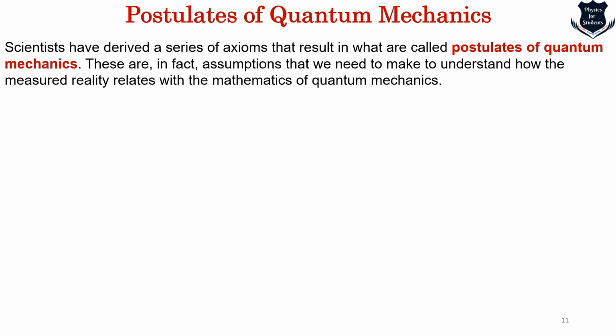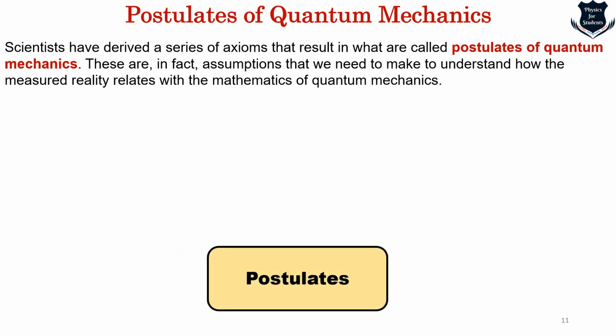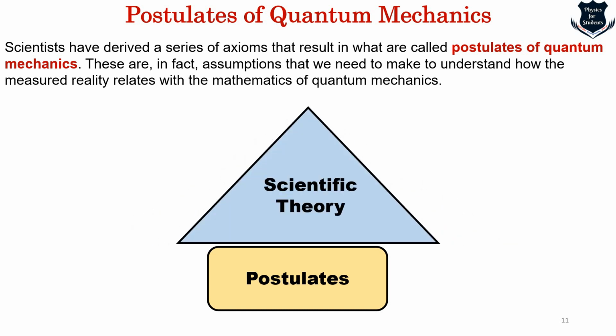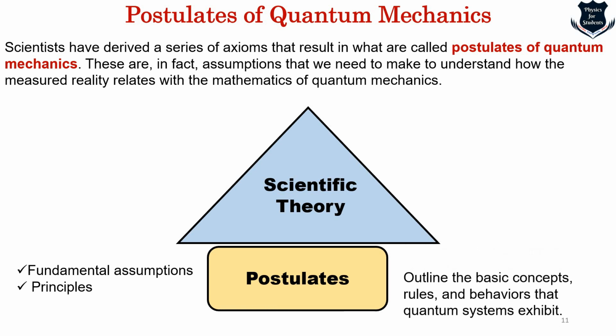Scientists have derived a series of axioms that result in a set called the postulates of quantum physics. And these actually are assumptions, because without assumptions, how can we go up in our scientific endeavor? So at the root level lie the postulates, and the pyramid is the scientific theory. As we go up and up, you see the cone actually shrinks to a certain point. And that is all about intuitive understanding, philosophical understanding, or whatever, right at the apex. So these are the fundamental assumptions. They give the outline of the basic concept of rules and behaviors.